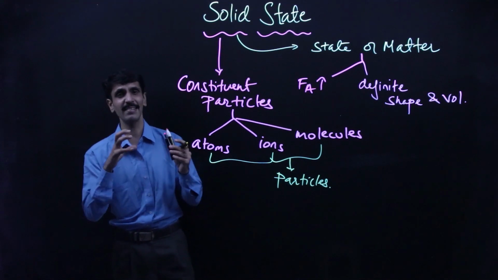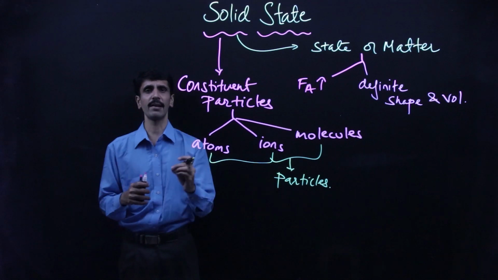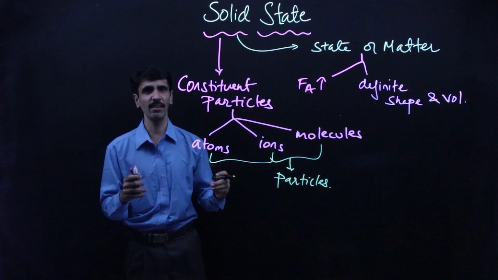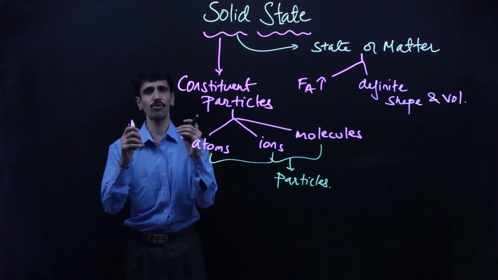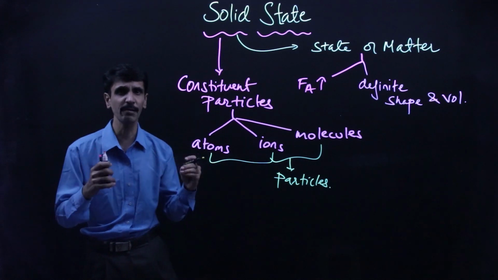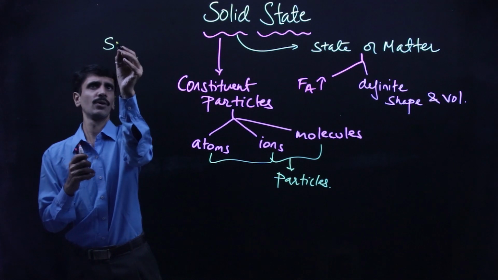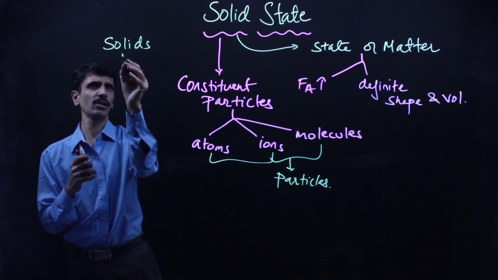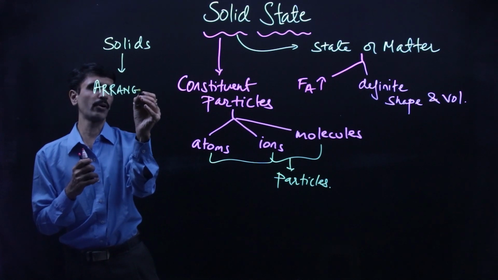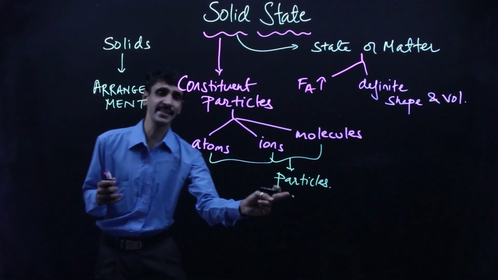Now we go into the classification of solids. What is the basis of classification of solids? So the basis of classification of solids, my dear friends, is related to arrangement. When we talk about the arrangement of the particles, the solids are classified into two major categories. I hope you understand very well now what I mean by arrangement of particles.